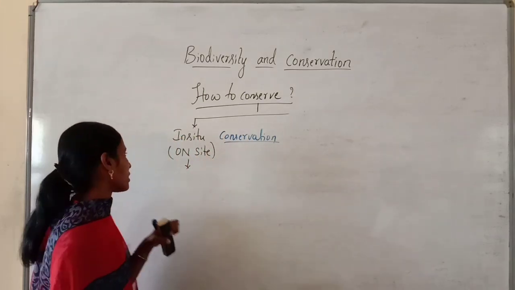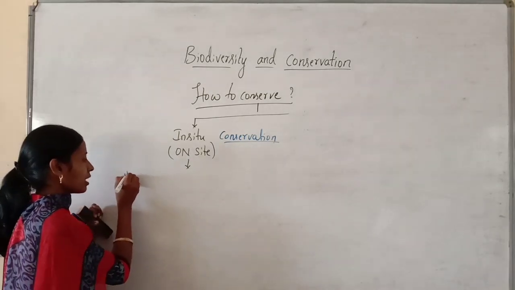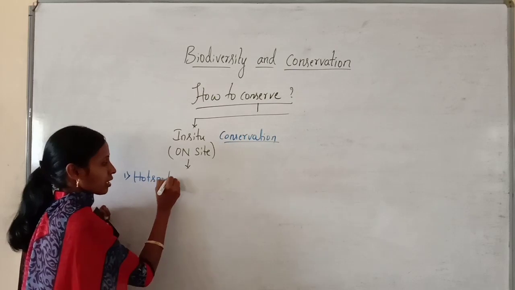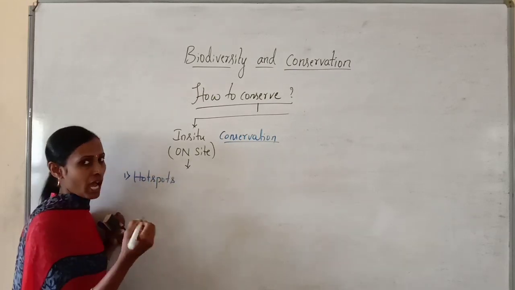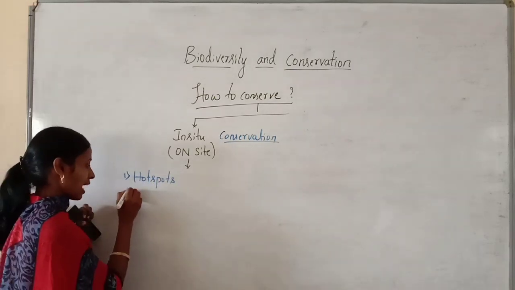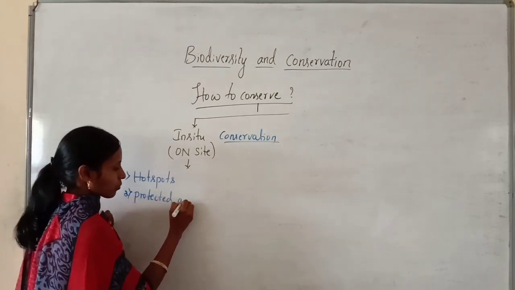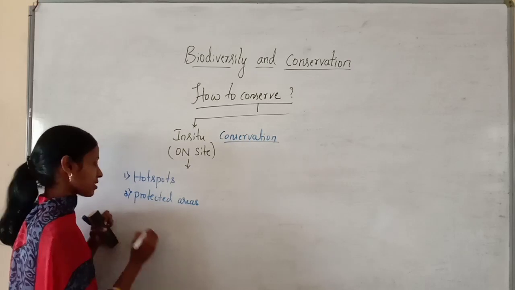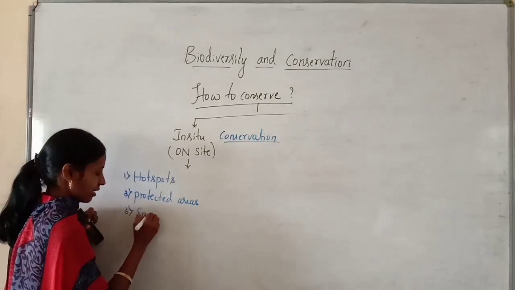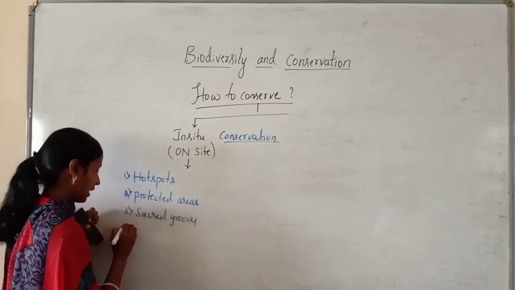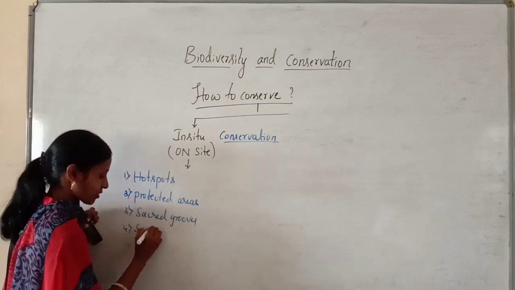Here we have different methods of in situ conservation like hotspots, which can be called biodiversity hotspots, and protected areas, and next sacred groves and sacred landscapes.